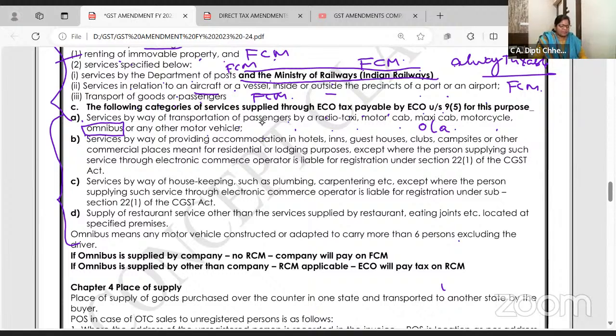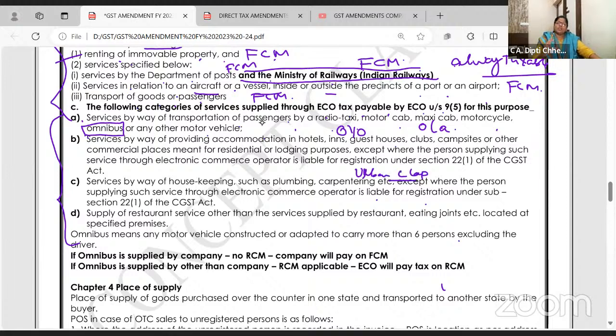Next, services by way of providing accommodation in hotels, guest house, clubs, campsite or other commercial. These are like OYO. OYO के hotels और होते हैं ना और भी होते हैं ना ट्रिवागा और कितने सारे. Services by way of housekeeping such as plumbing, carpenting, except the person supplying such services is liable for registration. If supplier is only liable for registration, तो फिर e-commerce को RCM क्यों पे करना है? But otherwise, जैसे Urban Clap.